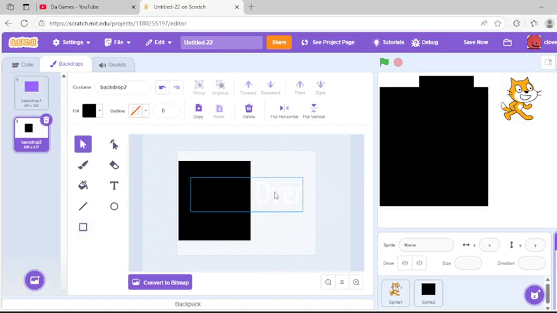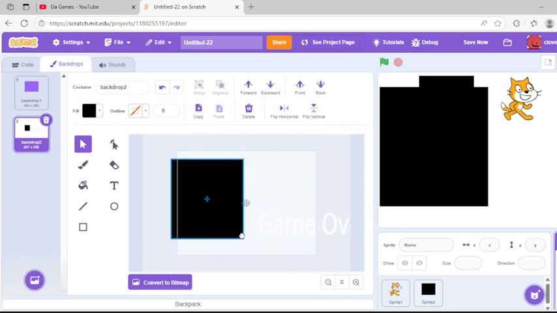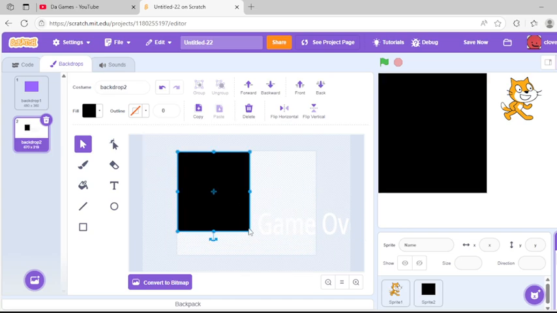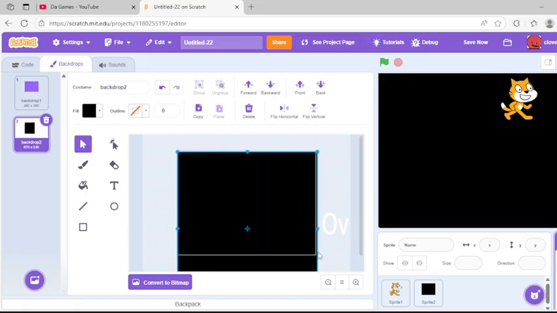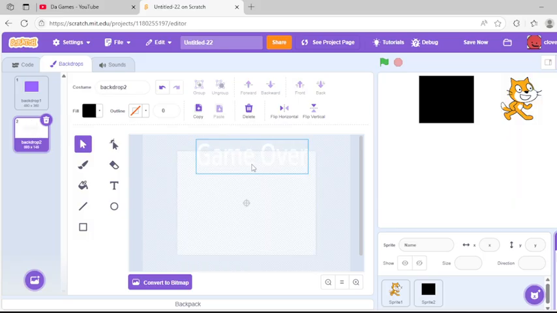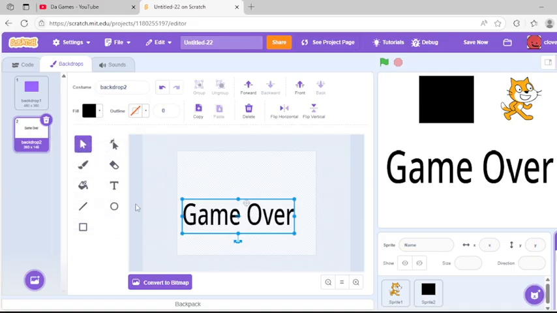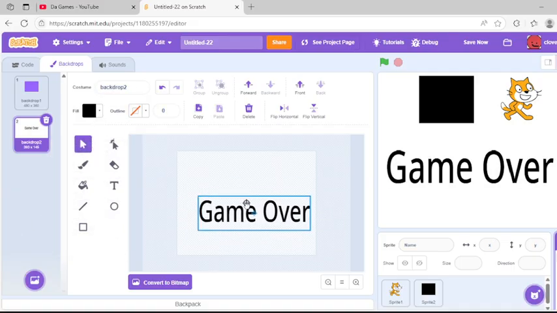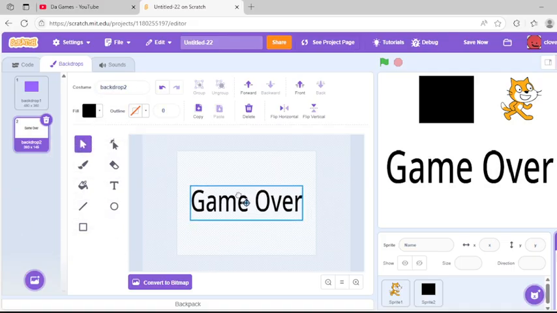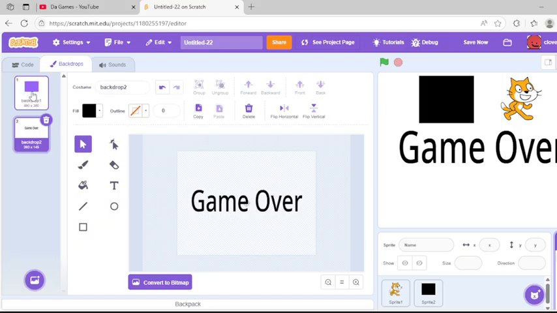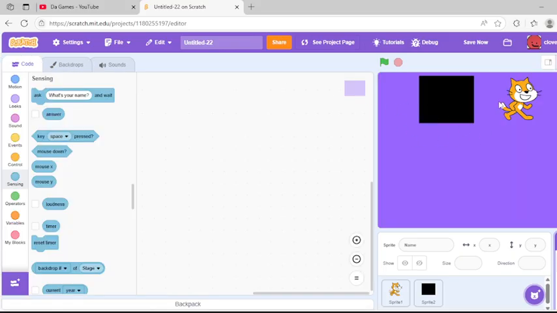You don't have to do this, but then we're going to just put this little black square up in the top corner. Then just do that, and then drag the game over block onto there. No, I'll just scrap that idea. I'm just going to put that there, then change the color to black. So here's how this should look. Game over.